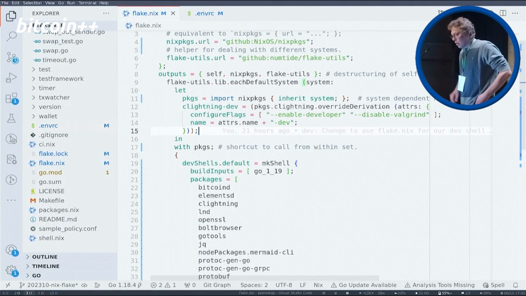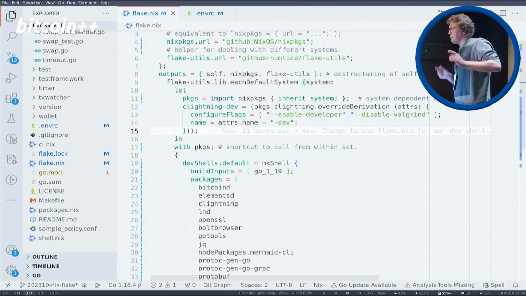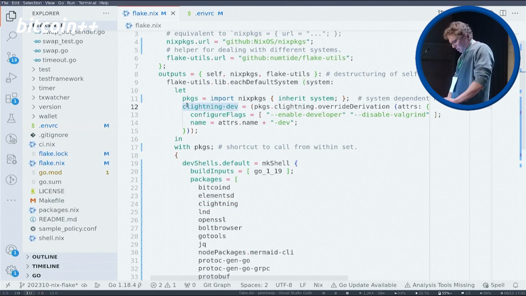Yeah, seems fine. Okay, what it does is, it gets some attributes, and then we can override the attributes of a derivation. In our case, we add the configure flags, enable developer, and we give it a different name so that we can distinguish it from the original version. And then we also have to add it to our packages.